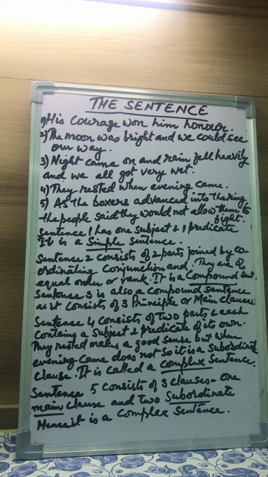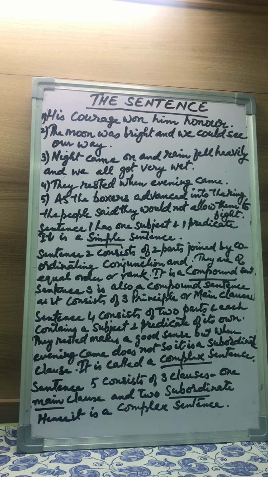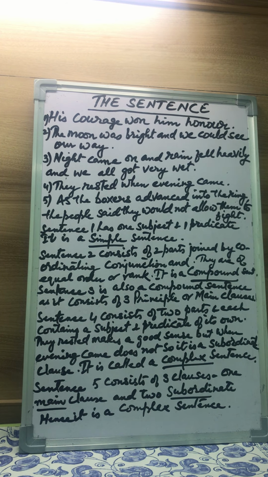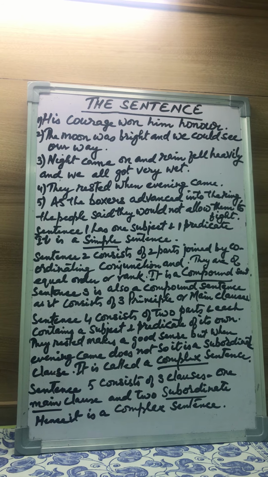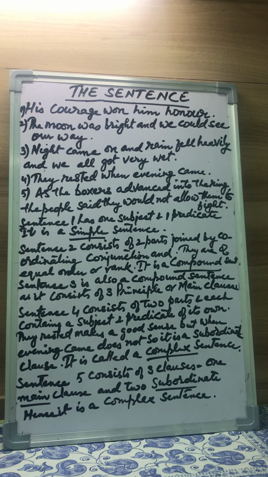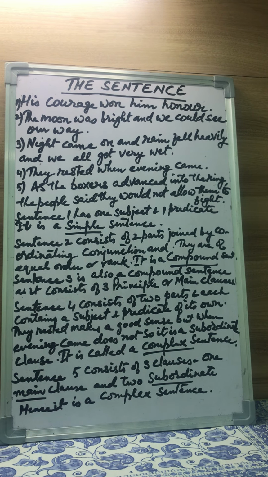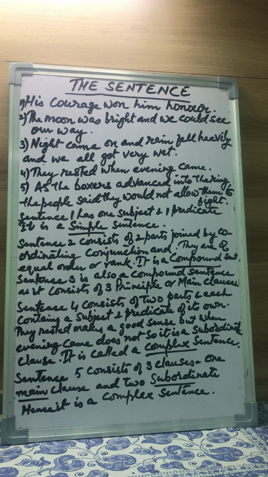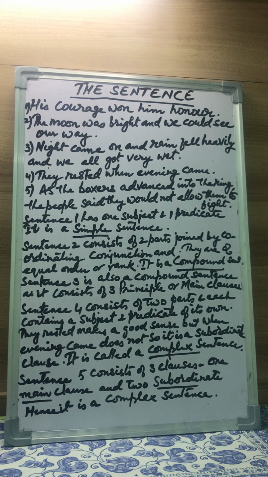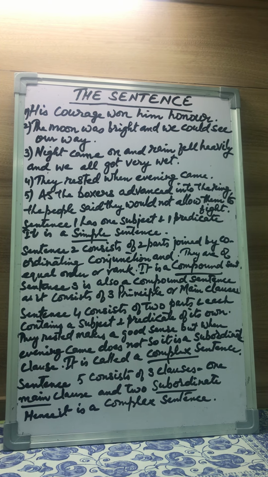So each part is therefore a sentence which is a part of a larger sentence, and in other words each part is what we call a clause. We further notice that each clause makes good sense by itself. The moon was bright. It makes a complete sense. And the second one also makes a complete sense. We could see our way.